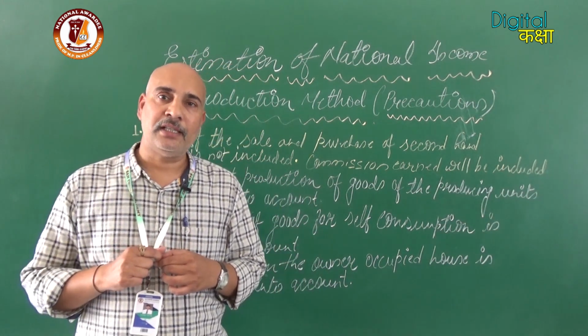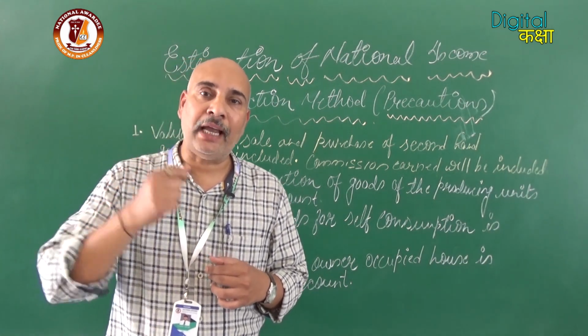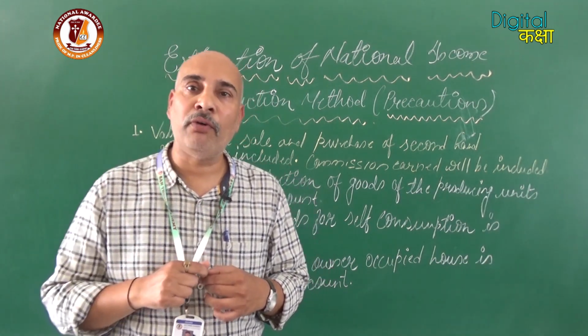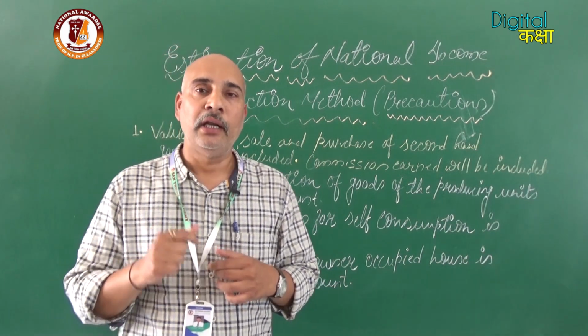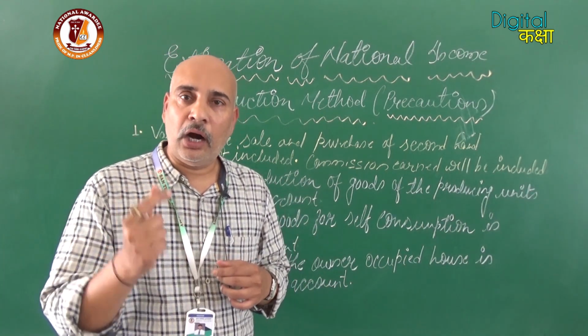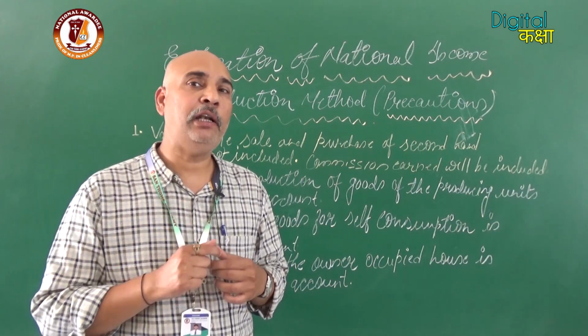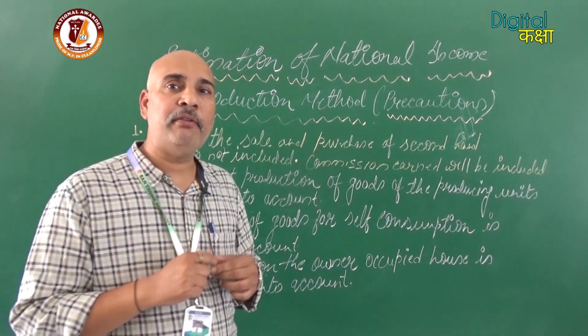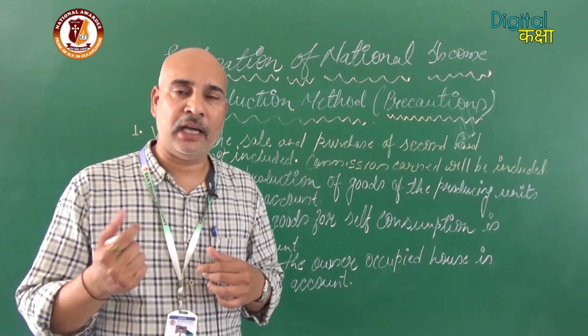Now we will discuss how we have to calculate national income, what is the formula, through the production method or output method, or we can say the value added method. We will discuss one by one some of the steps which are very important.